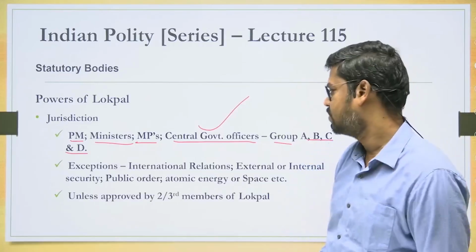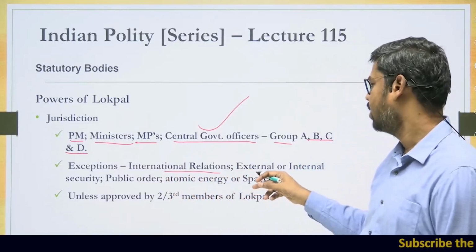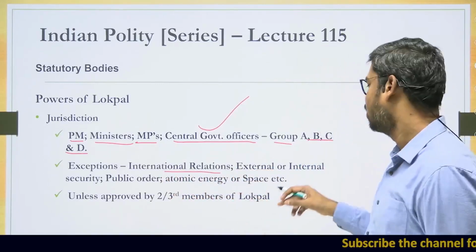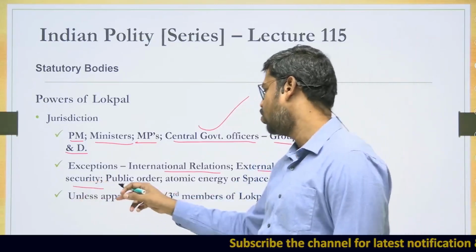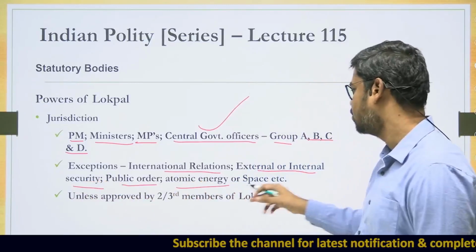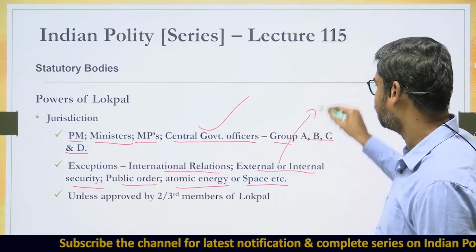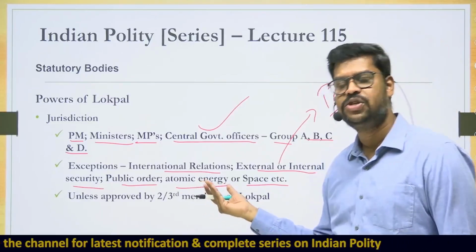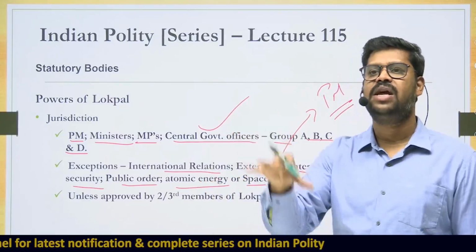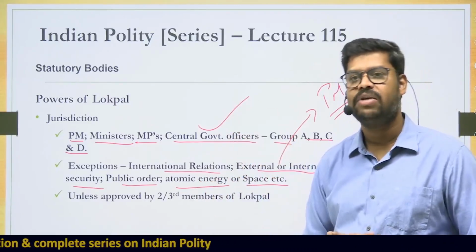So, what are the exceptions? In case of a decision taken by the Prime Minister in relation to international relations, or related to the external and internal security of India, or related to public order, or related to atomic energy or space, and there is an allegation of corruption, in those cases the Prime Minister may have an exception.